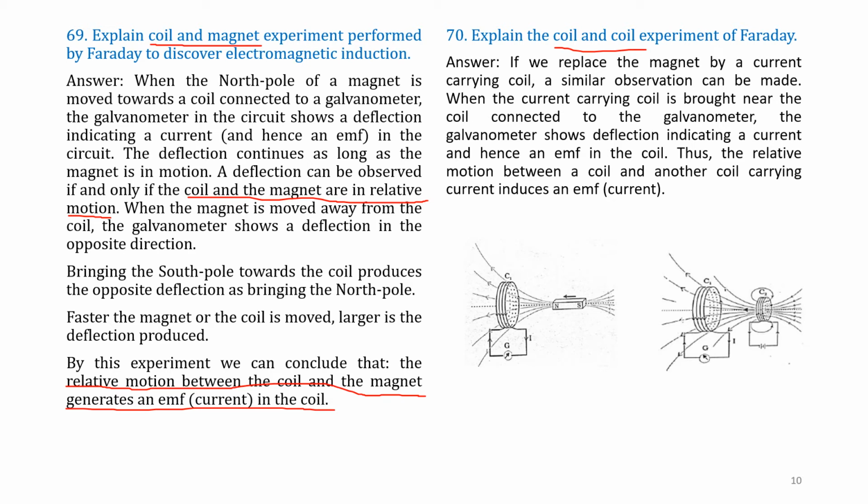Hence, EMF is produced in the coil. That means, due to current changes in this, EMF is produced in this coil. Thus, note down relative motion. Relative motion between a coil and another coil carrying the current induces EMF. So this is a coil and coil experiment.